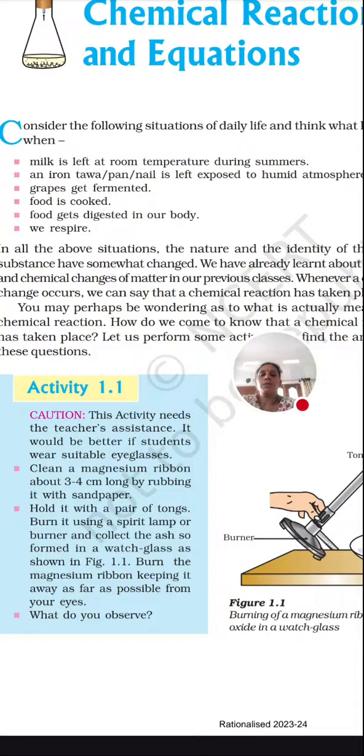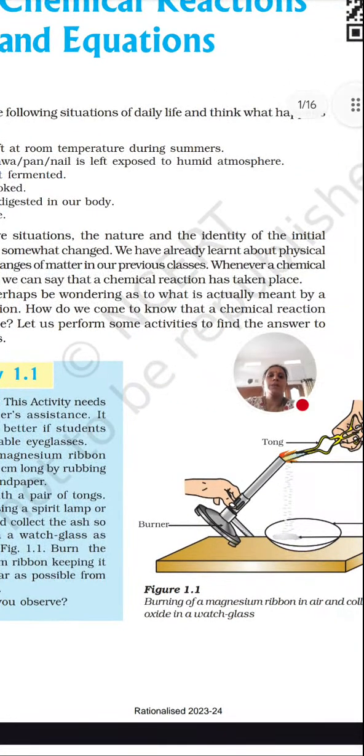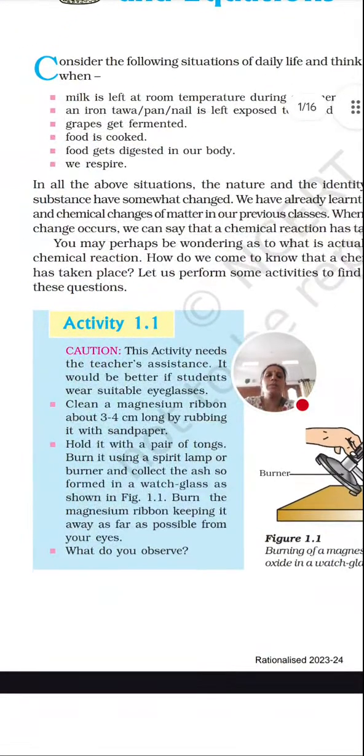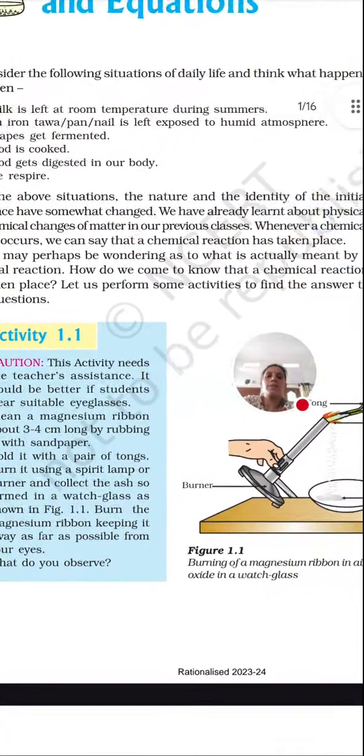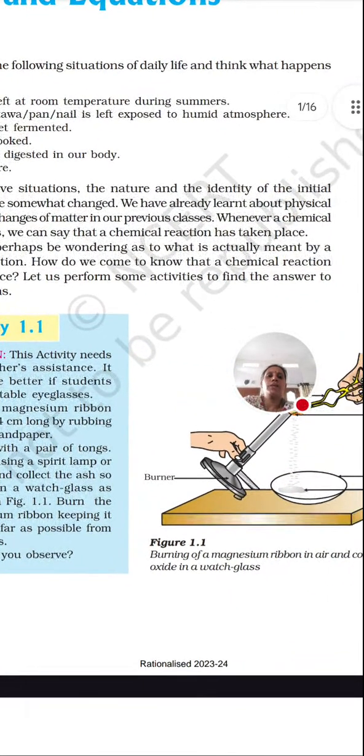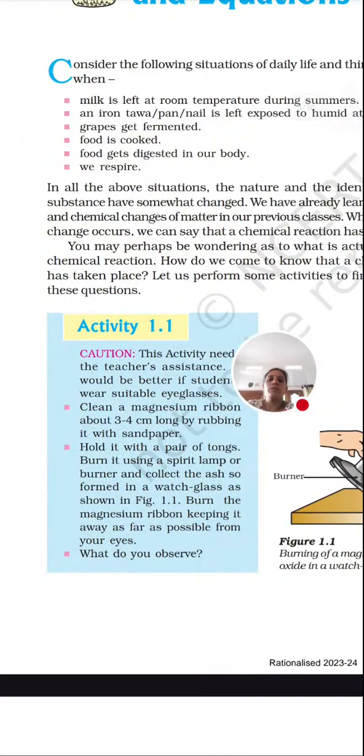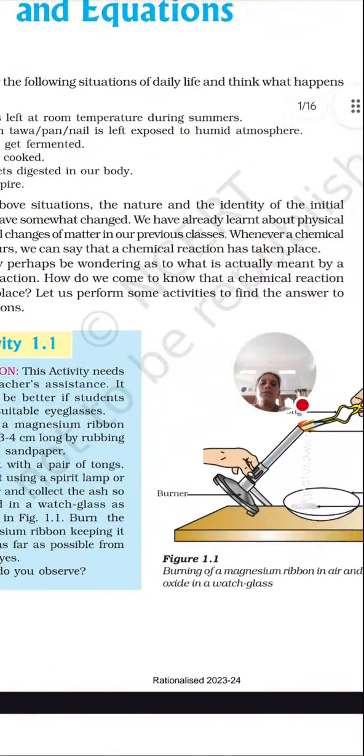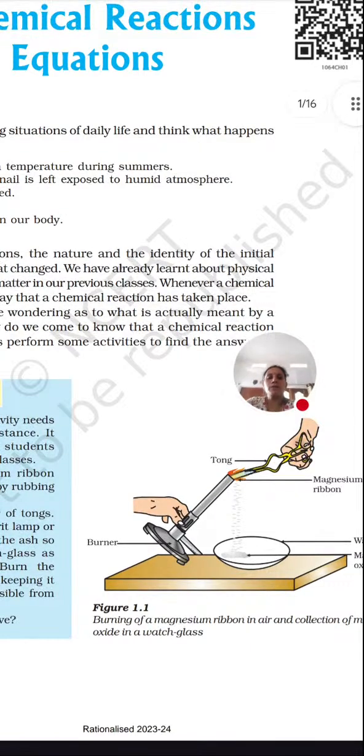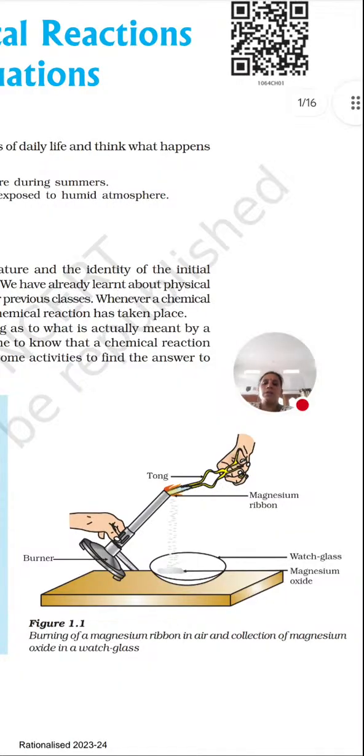Now coming to the next topic: in all the above situations, the matter and the identity of the initial substance change, so we call that a chemical reaction. Now you may be wondering what is actually meant by a chemical reaction. So here, this activity is very important. Very often they ask what happens when a magnesium ribbon is burnt. So this is the activity related to burning of a magnesium ribbon.